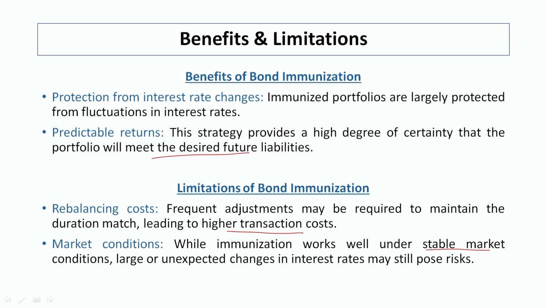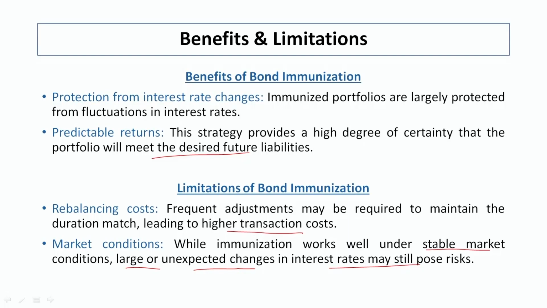While immunization works well under stable market conditions, large or unexpected changes in interest rates may still pose a certain amount of risk. So, with the help of this concept, we are able to understand that immunization is very important for investors who are thinking of mitigating the interest rate risk.